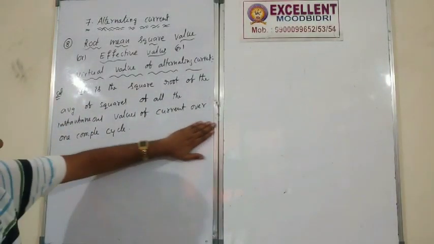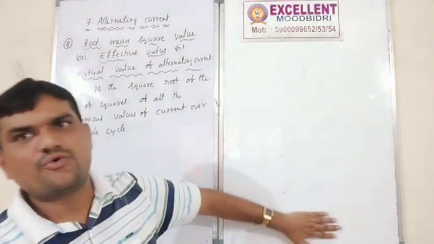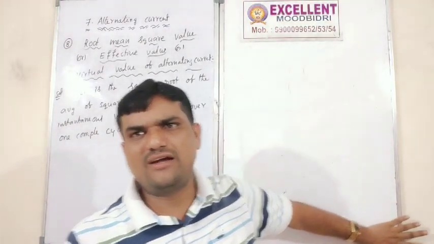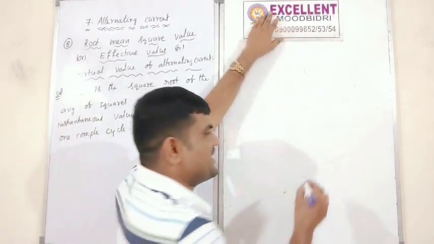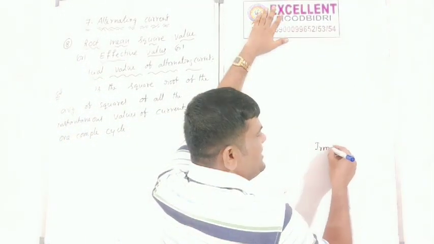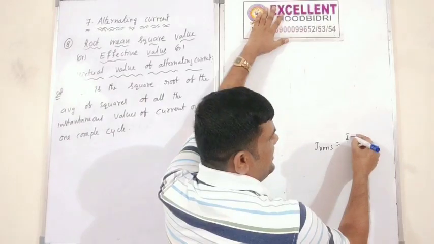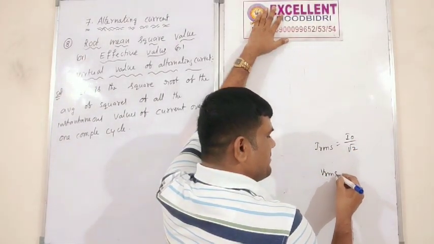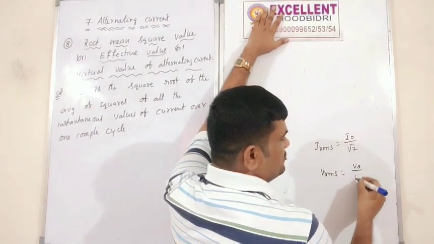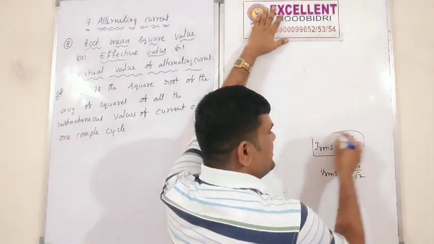Okay. So now we will give you certain formula. We are having one important formula, the relation between IRMS and I naught. IRMS is equal to I naught by root 2. Similarly, VRMS is equal to V naught by root 2. These formulas we are having.